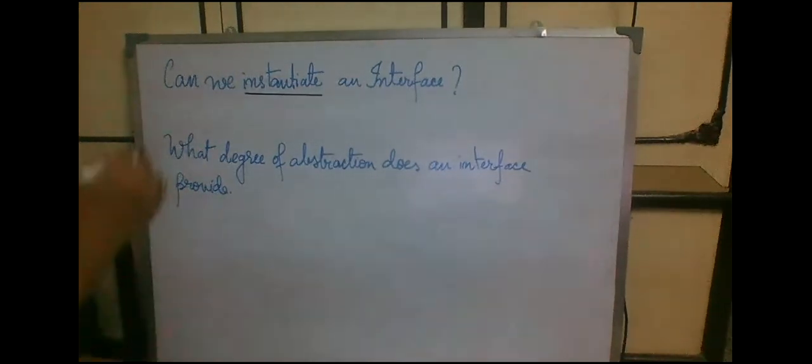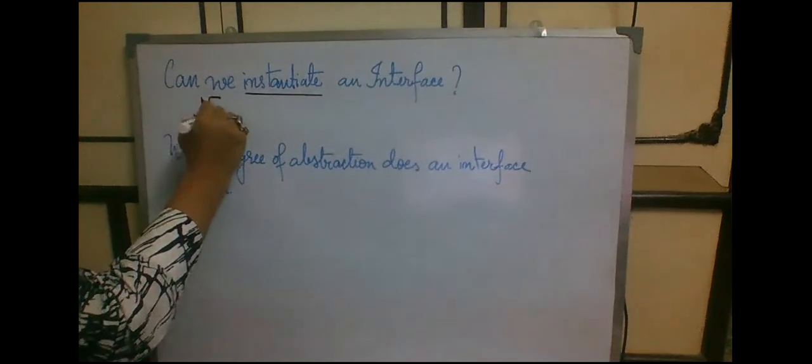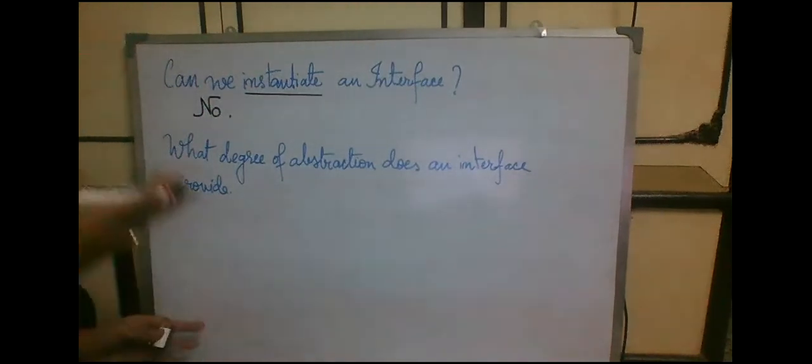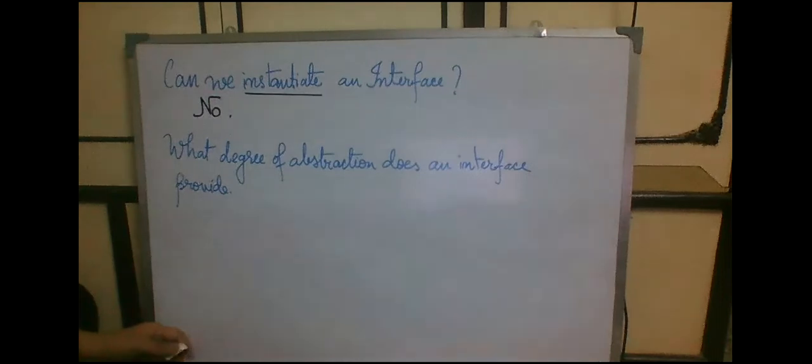The answer is no, because we cannot create the object of an interface. There is no constructor for an interface, as we discussed previously while discussing the difference between class and interface. We came to the conclusion that no, an interface cannot have a constructor. Therefore, we cannot create an object of an interface, and thereby we cannot instantiate an interface.